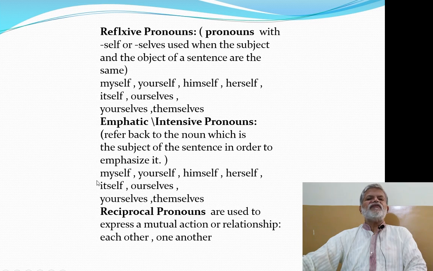Even without myself, the sentence is correct and complete. I saw it myself. But I saw it. I saw it is a complete sentence and correct sentence. But when we say I myself saw it, this myself puts more stress there. It emphasizes the subject. So that's why such pronouns are called emphatic or intensive pronouns.